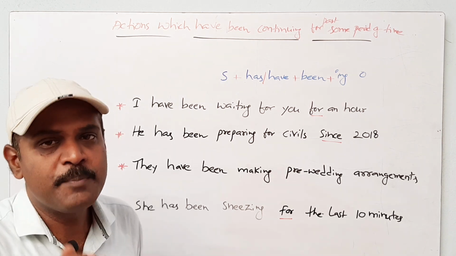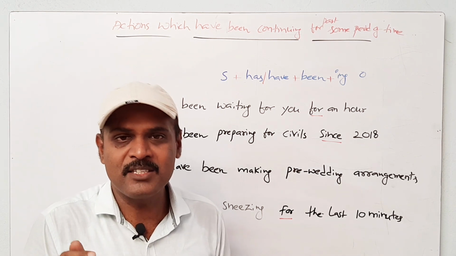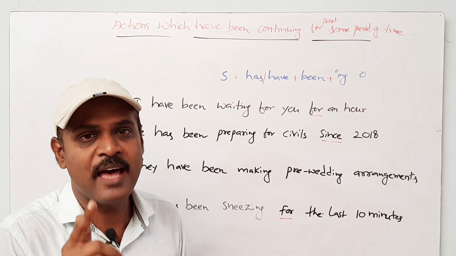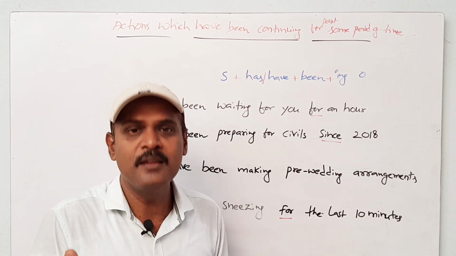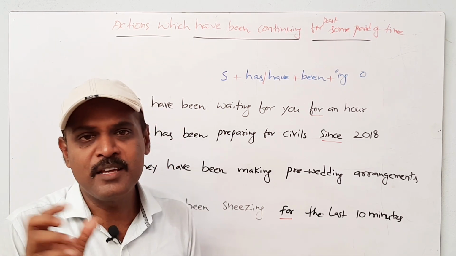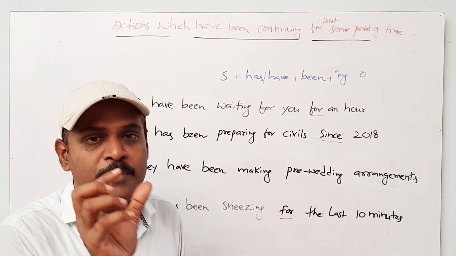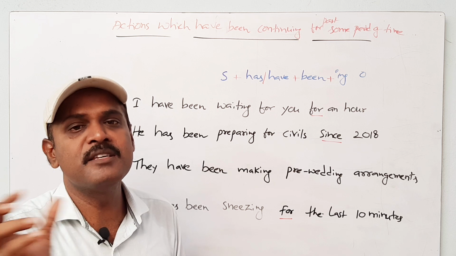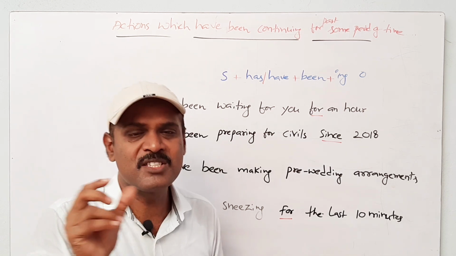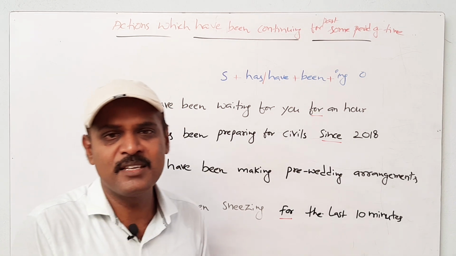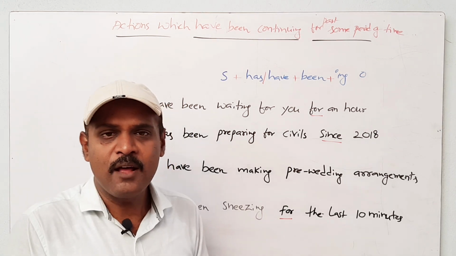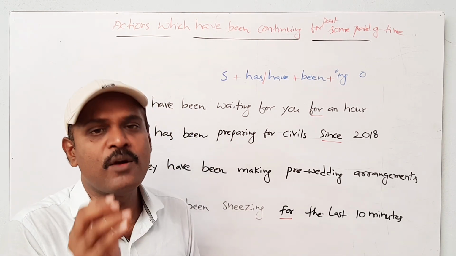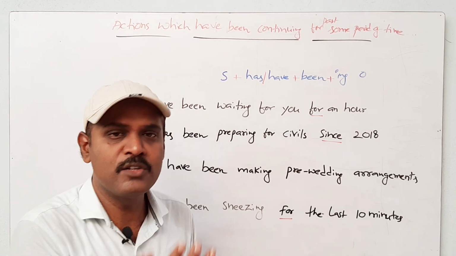You know, the present perfect continuous tense has a structure like this: subject plus has or have plus been plus ing plus object. Ing means here the base form of any verb plus ing. That is the present participle. For example, studying, cooking, dancing, playing, etc. And also, after the subject we have to put has or have